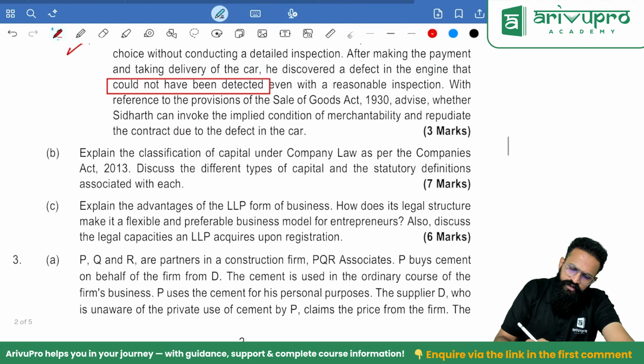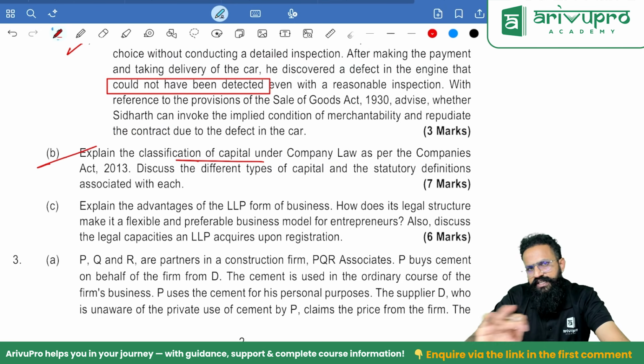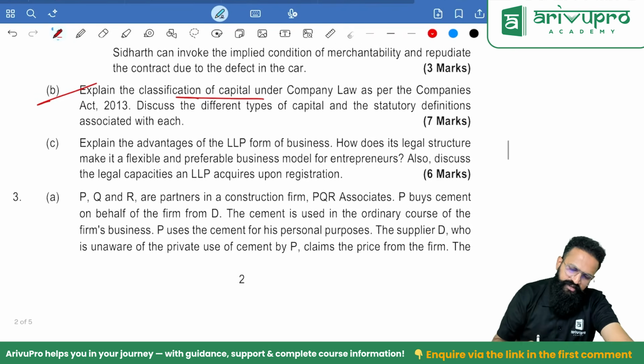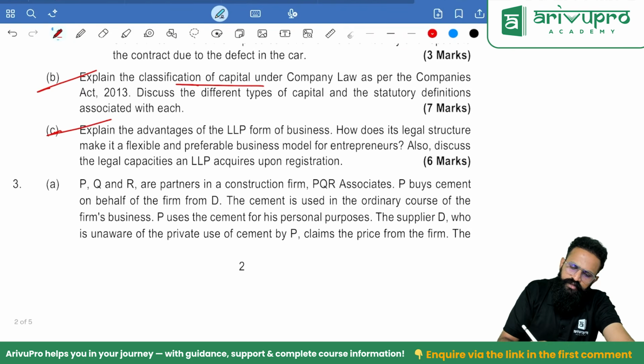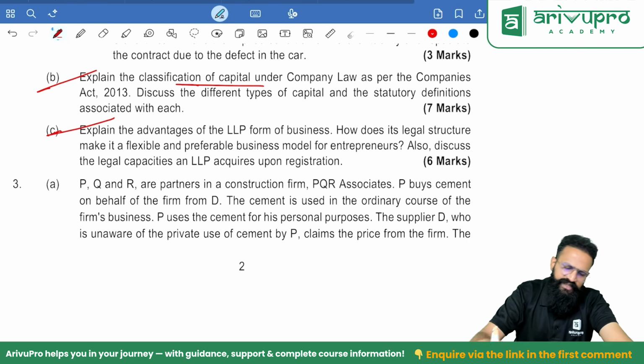Agreed. Explain the classification of capital. What is this? The authorized capital, issued capital, subscribed capital, called up capital, paid up capital, that one. Direct ones, let us not go through. Explain advantages of LLP form of business. Whatever you write for a company, write the same thing, it will still be valid.